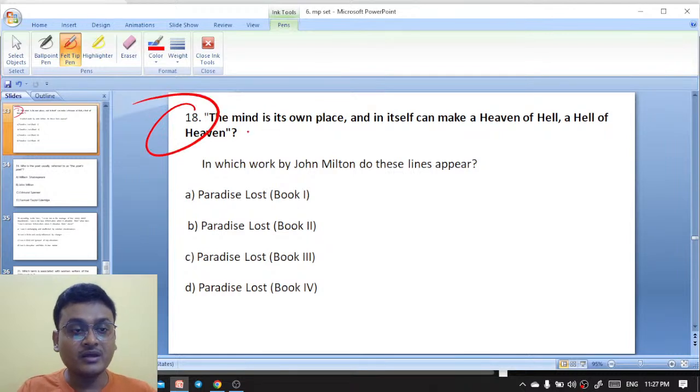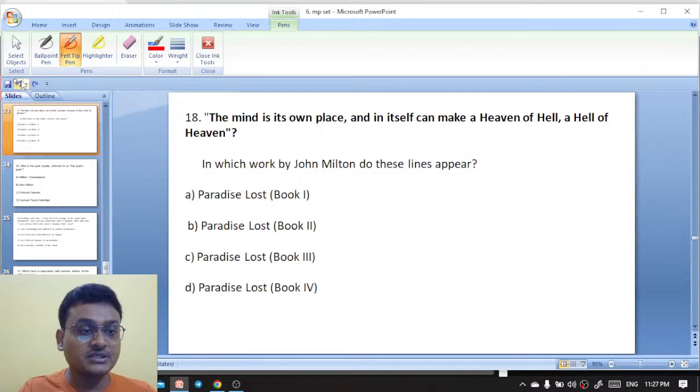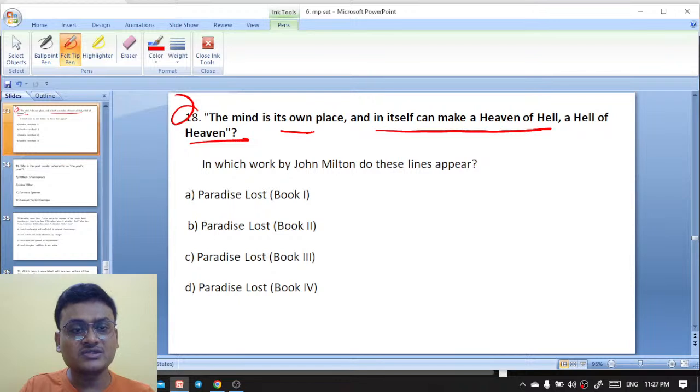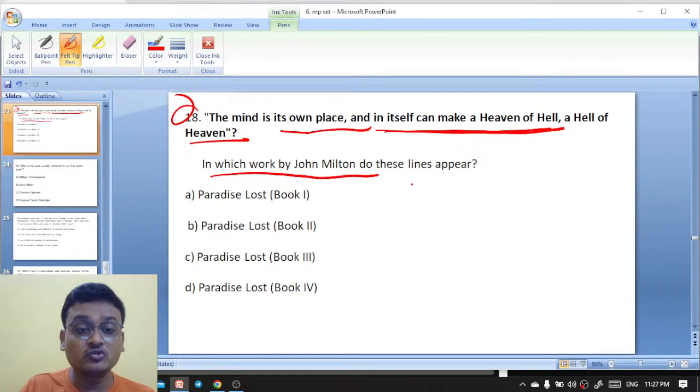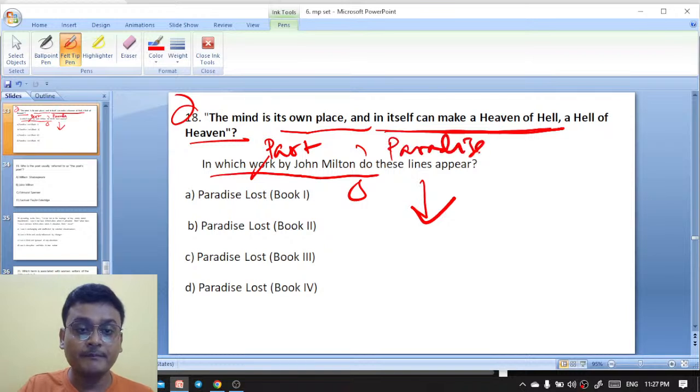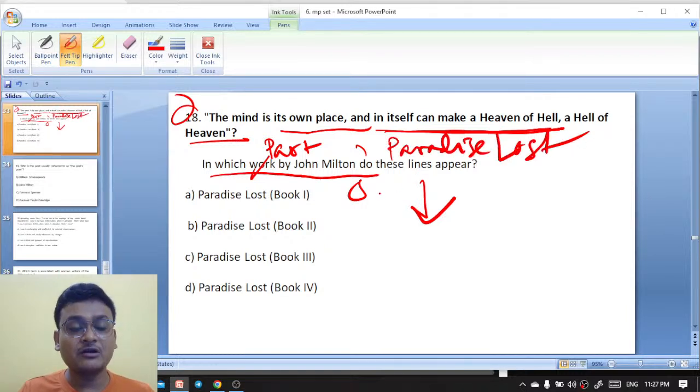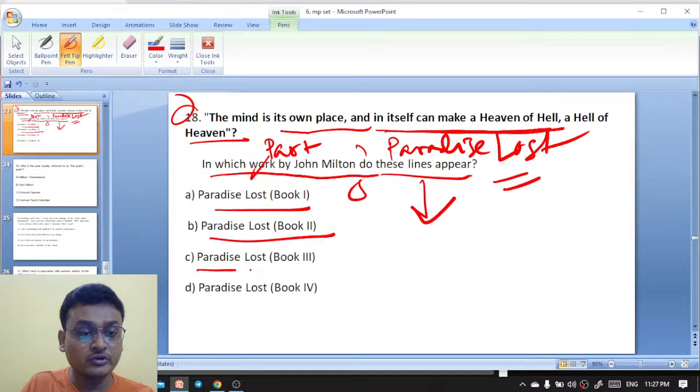Going on to question 18. The mind is its own place, and in itself can make a heaven of hell, or a hell of heaven. In which work by John Milton do these lines occur? In which part of John Milton's Paradise Lost do these lines appear? Paradise Lost Book 1, Book 2, Book 3, or Book 4.